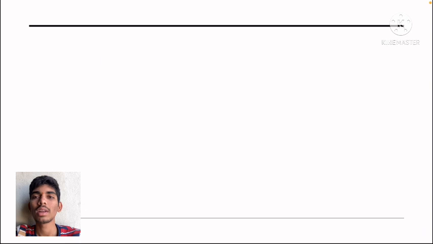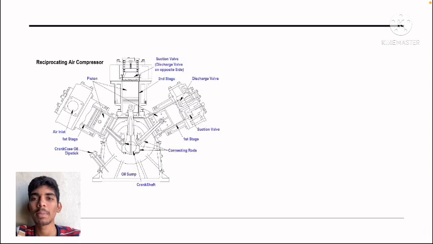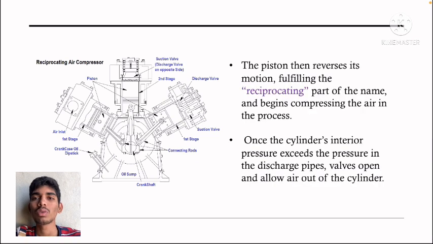Thus, this creates a vacuum. It is a figure of a reciprocating air compressor. Then the piston reverses its motion, fulfilling the reciprocating part of the name, and begins compressing the air in the process. Once the cylinder interior pressure exceeds the pressure in the discharge pipes, valves open and allow air out of the cylinder.